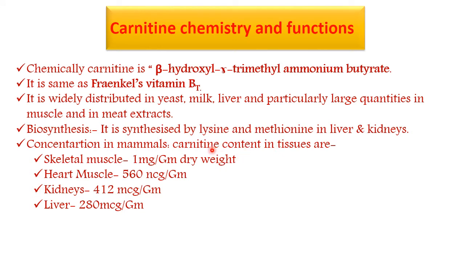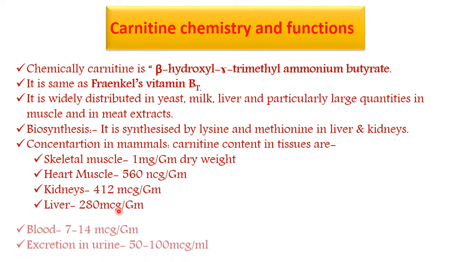Now see the concentration in mammals. Skeletal muscle, it is 1 milligram per gram dry weight. Heart muscles, it is 560 nanogram per gram weight, and kidneys 412 microgram per gram, and liver it is 280 microgram per gram.